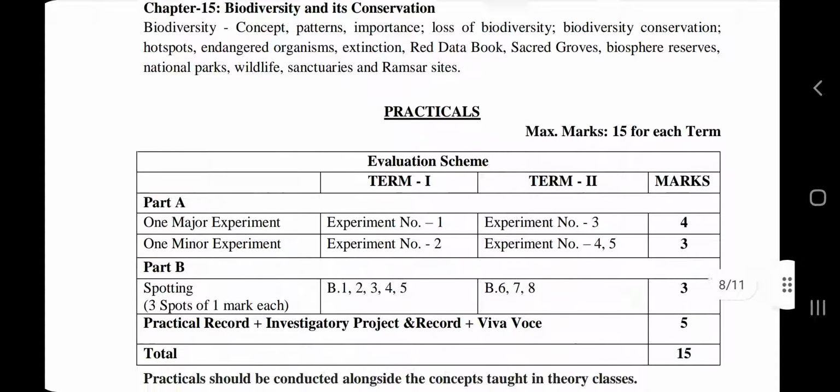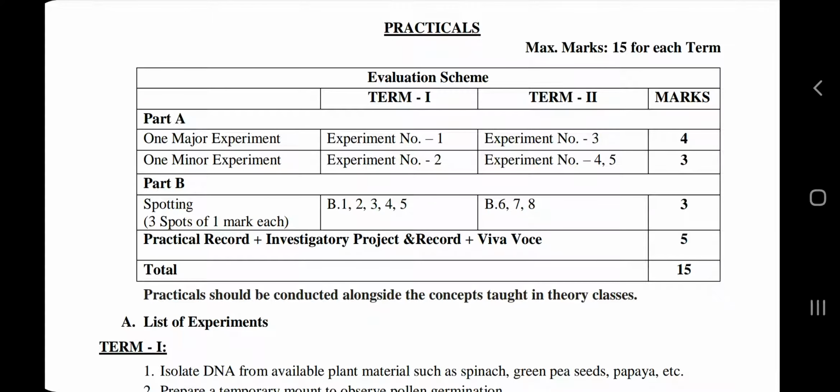I will provide the link directly from the CBSE official website, so that you can download the syllabus not only for biology, but for other subjects also. I advise you to take a printout at least for biology, because there are only 11 pages. If you are in class 12th, you need not print the syllabus for class 11th, so it will be hardly 5 to 6 pages for you to print. So first print the latest syllabus of term 1 and term 2, and then analyze it by yourself.